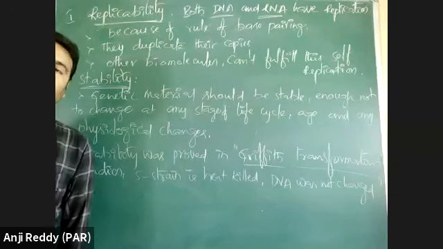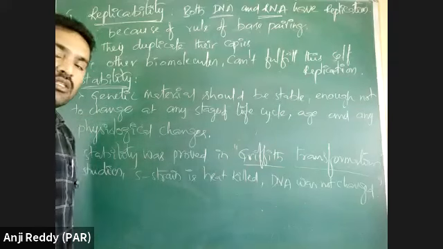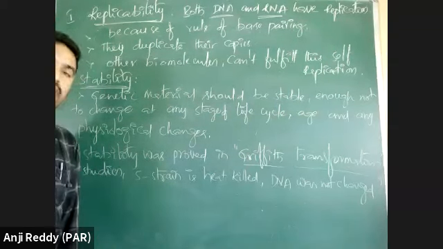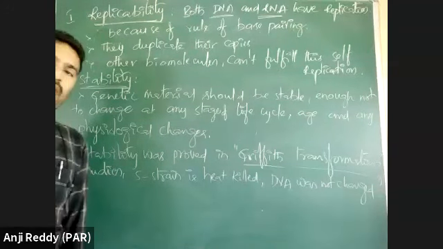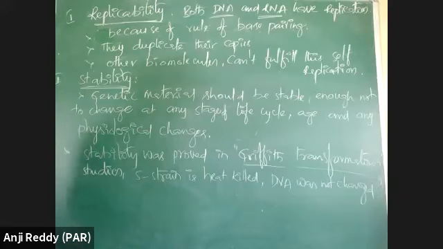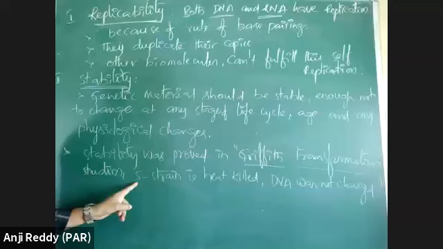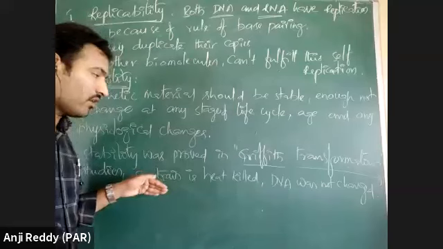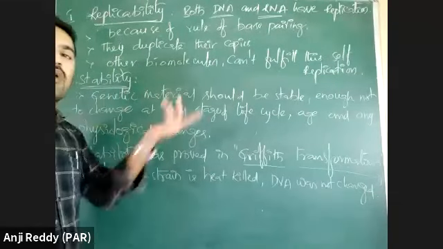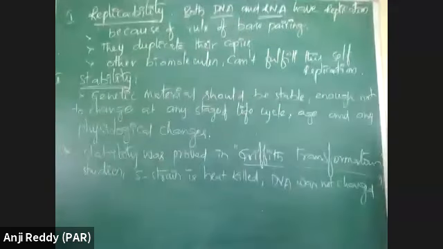Heat killing of the S strain, the smooth strain of Streptococcus pneumoniae, makes it lose its virulence. But the DNA did not change. That unchanged DNA is able to transform the R strain.